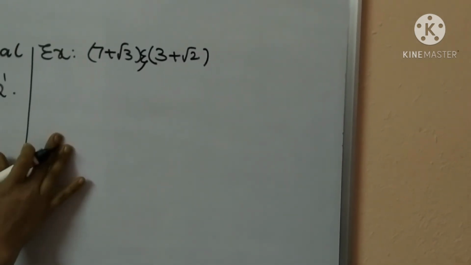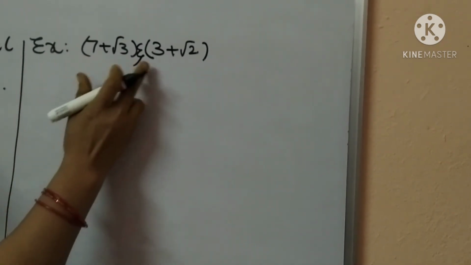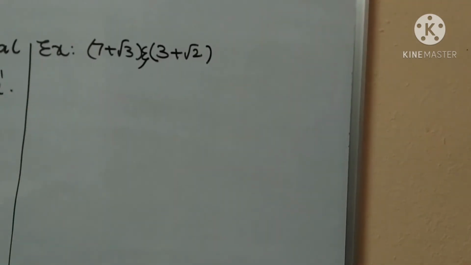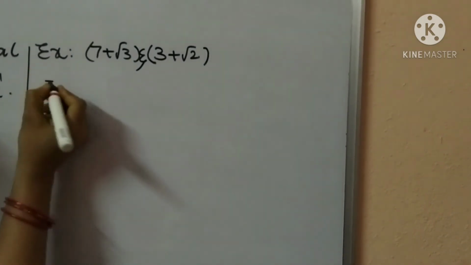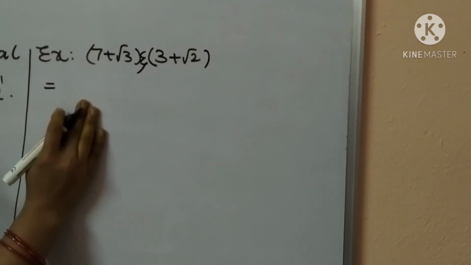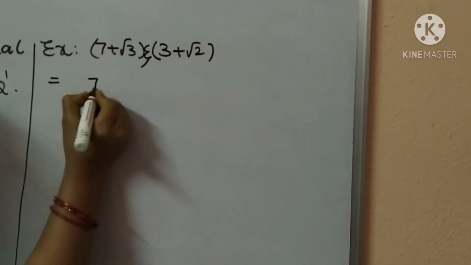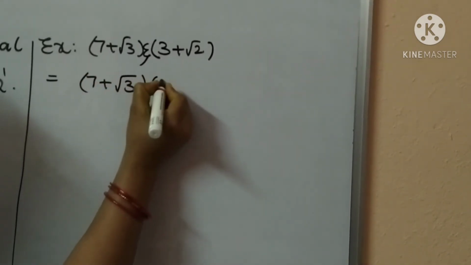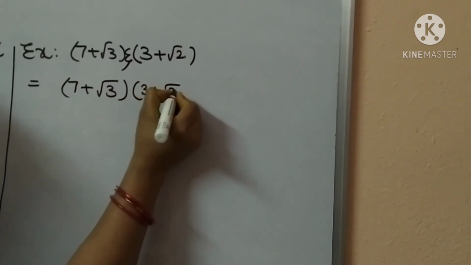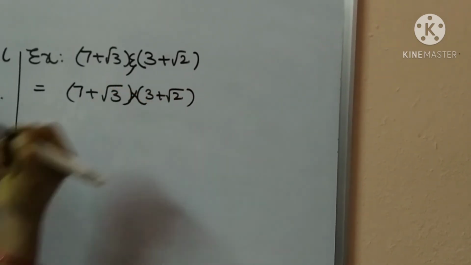One more example: 7 plus root 3 and 3 plus root 2. The properties of irrational numbers, multiplication. You have to take the product of two irrational numbers, 7 plus root 3 into 3 plus root 2. Product means multiplication.